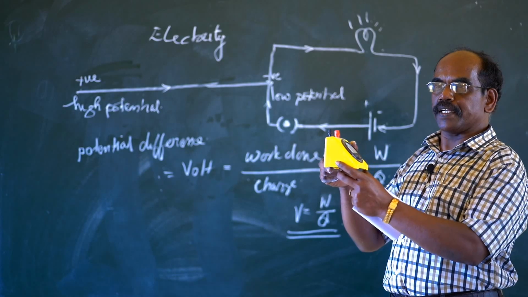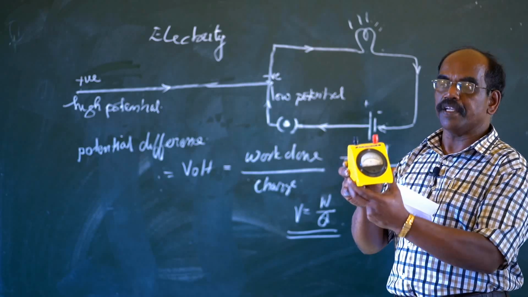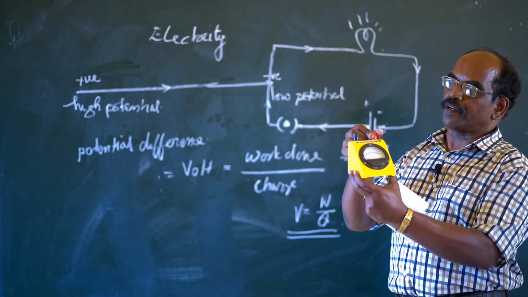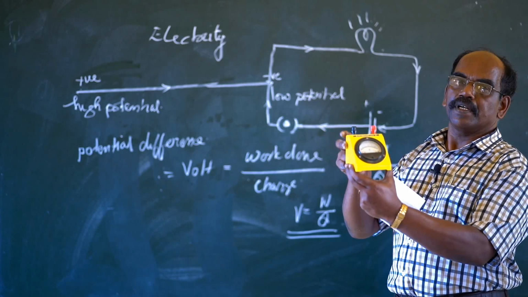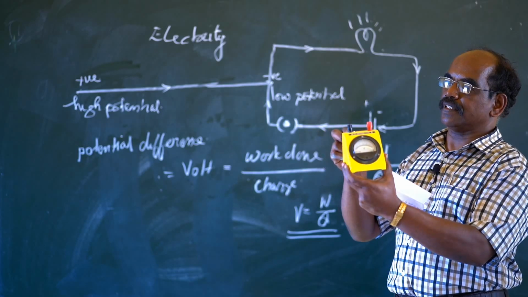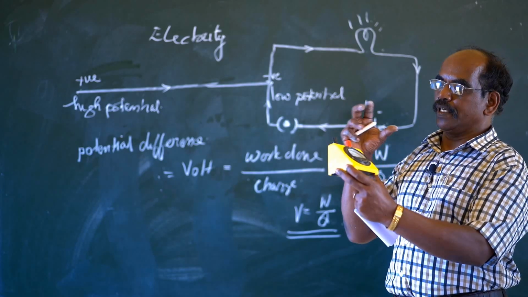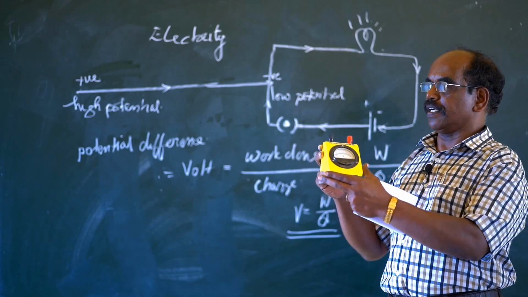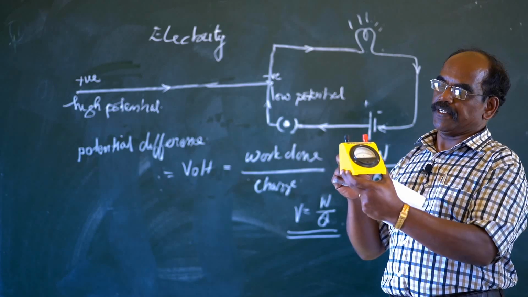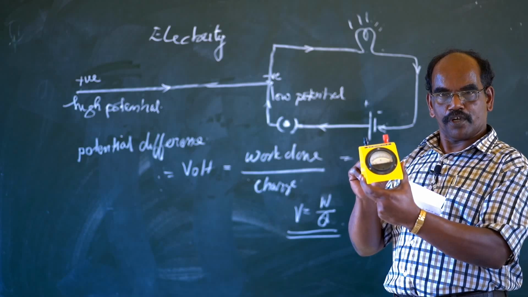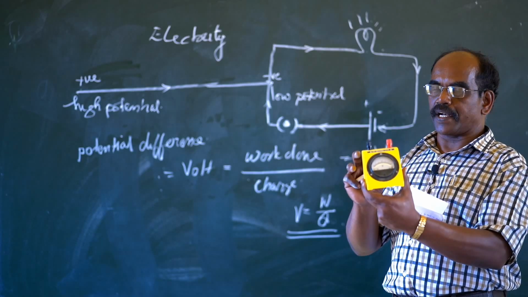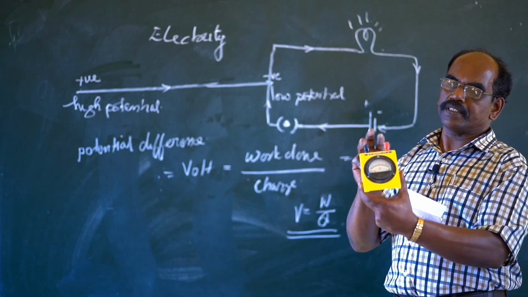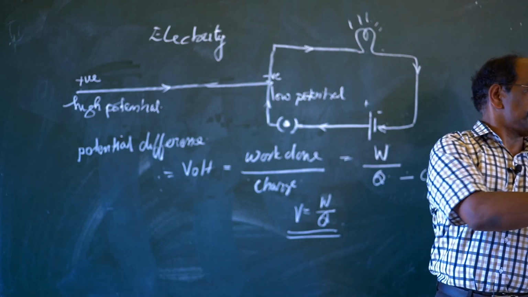This potential difference is measured by the voltmeter, and it is connected in parallel. The positive terminal is the red one and the negative is the black one. While you are studying more in the laboratory, you will get more details about this voltmeter. It is a high resistance device. What is the use of a voltmeter? To measure the potential difference in volts, and volt is the SI unit of potential difference.